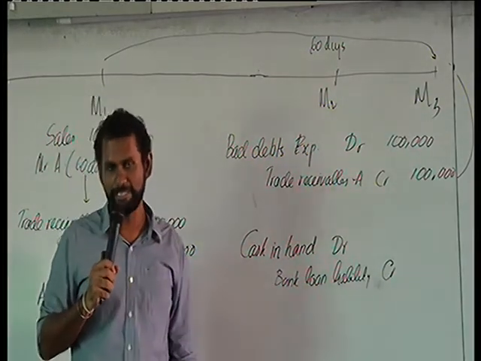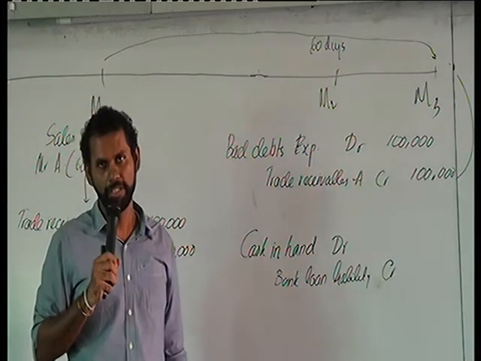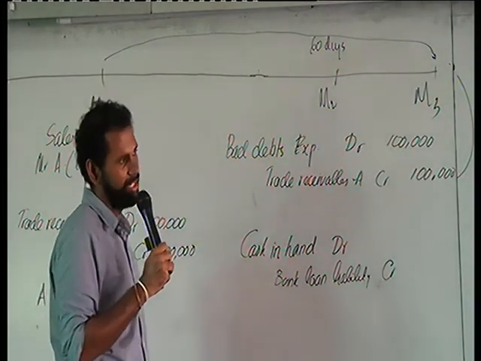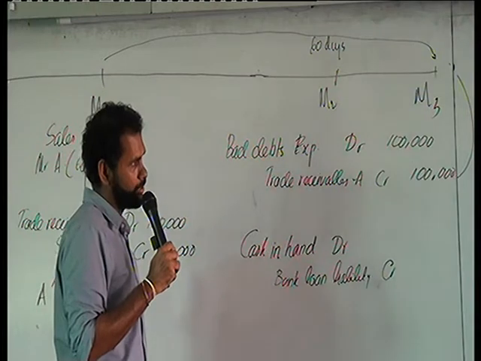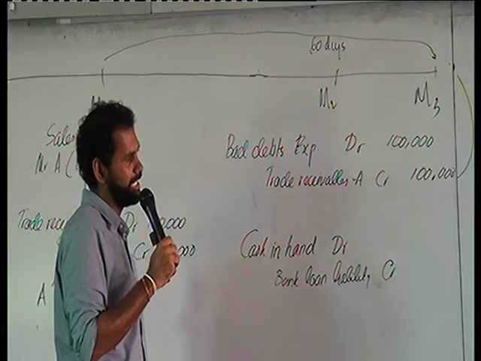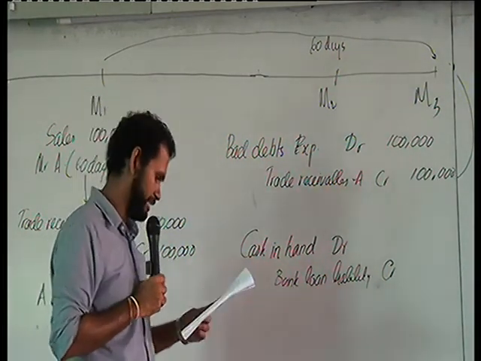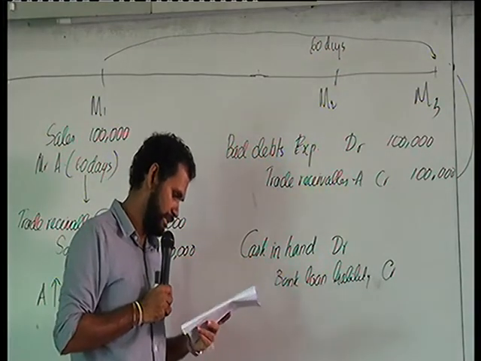Cash in hand. Our asset of cash in hand is going to be reduced. So we are debiting the bank loan interest expenditure account, and we are crediting the cash in hand asset.